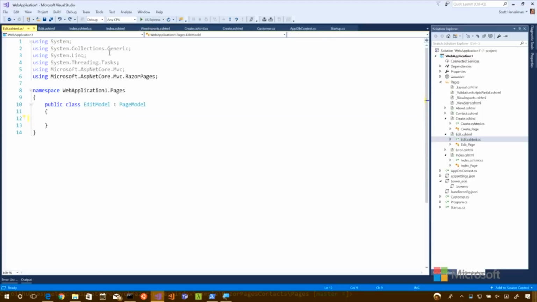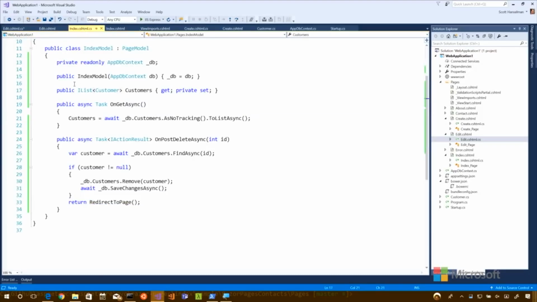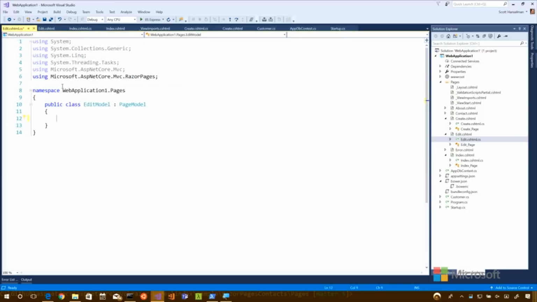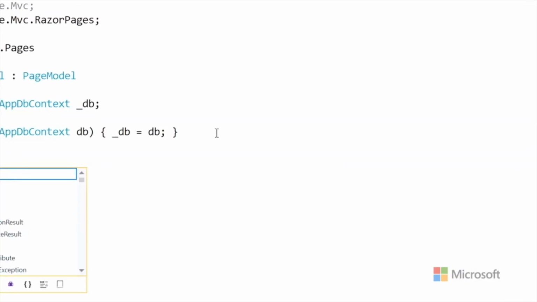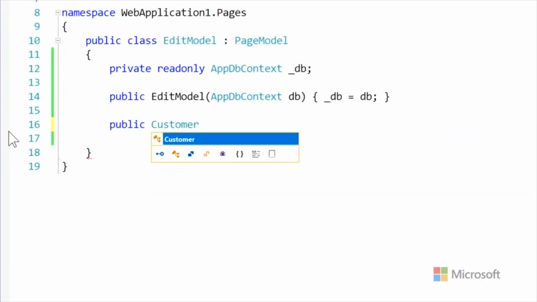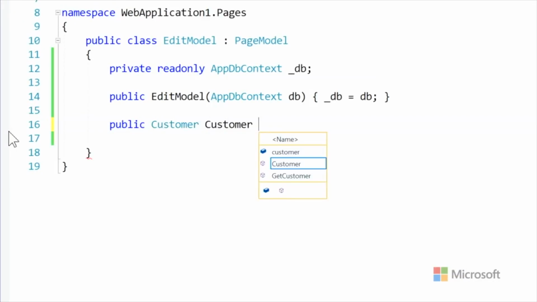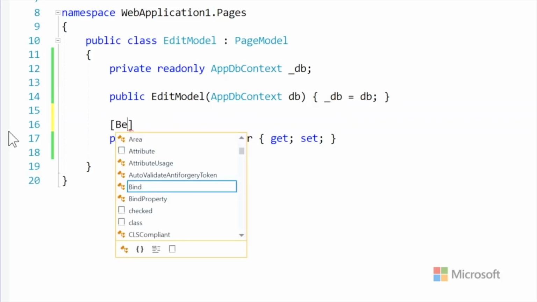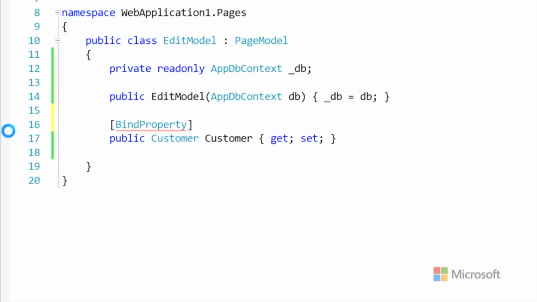I'm going to borrow again. Certainly I could make another class, a base class, that would pull that AppDbContext in, so I wouldn't have to keep copy pasting that. Because at some point, the copy pasting becomes tedious. And you know, you want to keep it DRY, right? Don't repeat yourself. We probably want that to survive the journey, right? Yep. So we want to survive the journey with BindProperty.